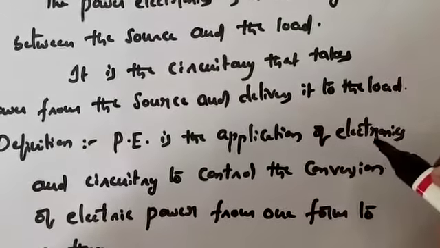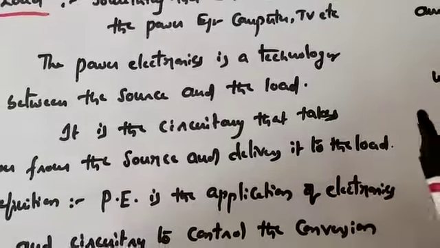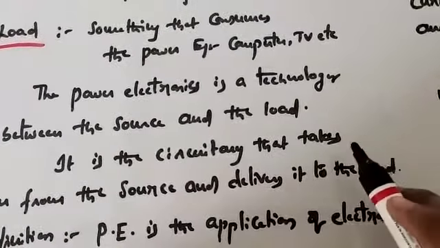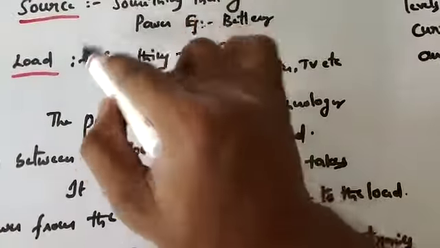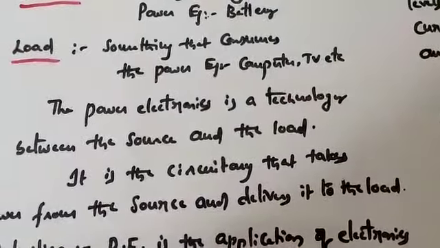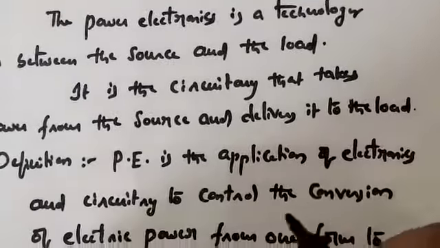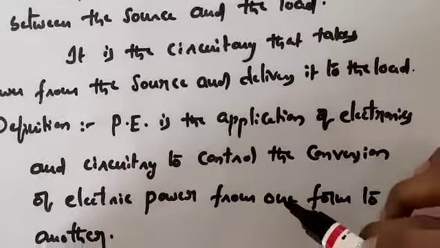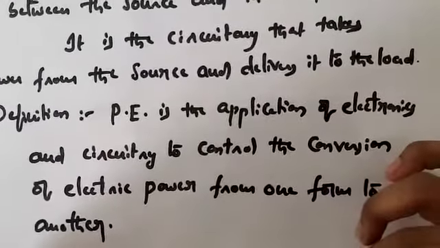When you deal with power electronics, you have to think over two important things: the source and the load. Next, the broad definition: power electronics is the application of electronics and circuitry to control the conversion of electric power from one form to another form.